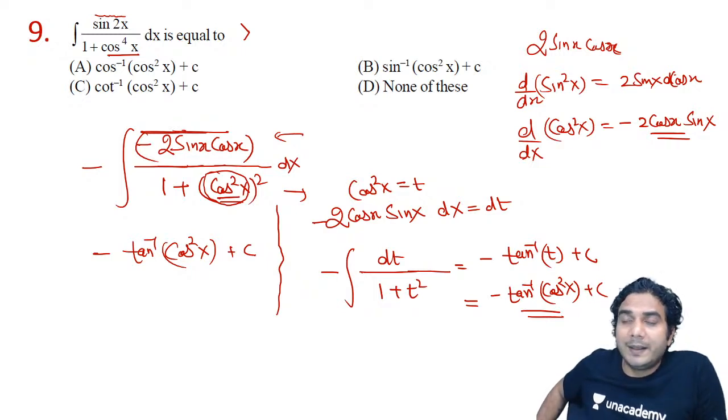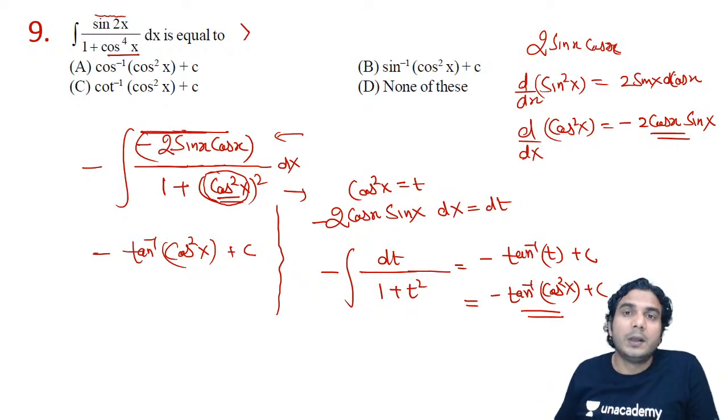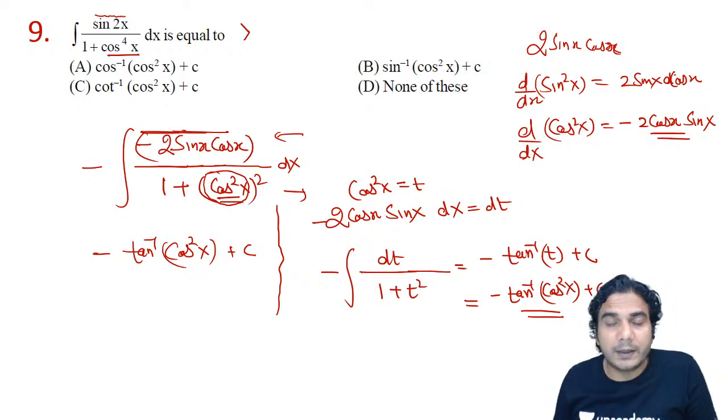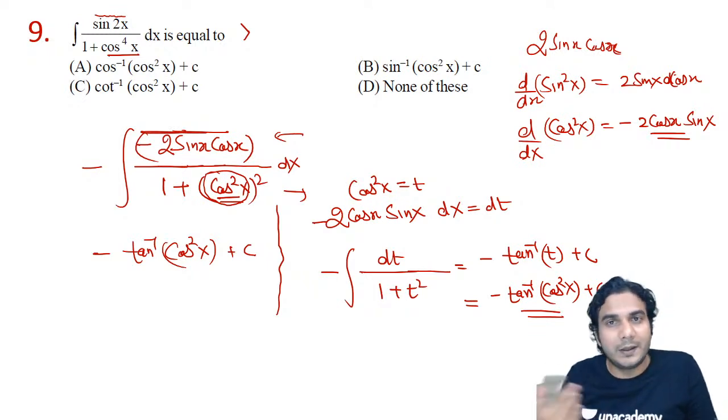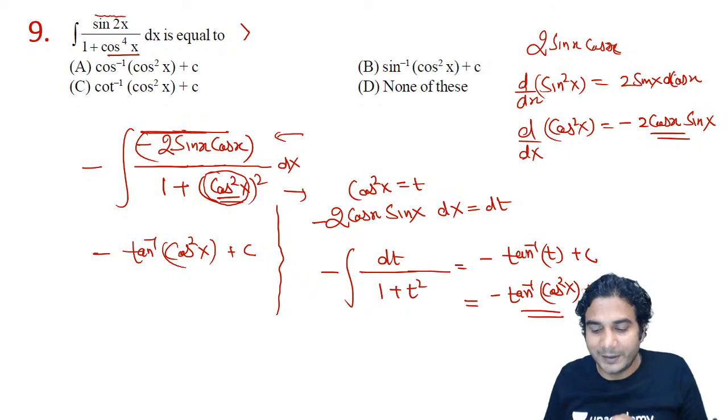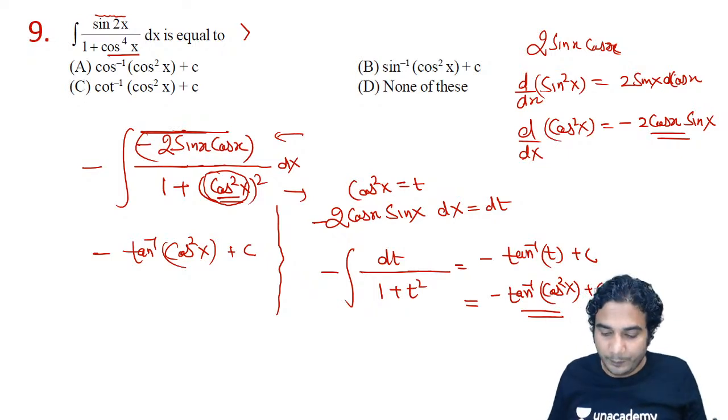But it won't be the case in all difficult types of problems. You'll have to actually put f x is equal to t, and then you'll have to substitute in the question, and then you might have to simplify it, okay, after doing so. So we'll learn all those things later in the upcoming sessions. All right, keep practicing. We'll continue in our next session.